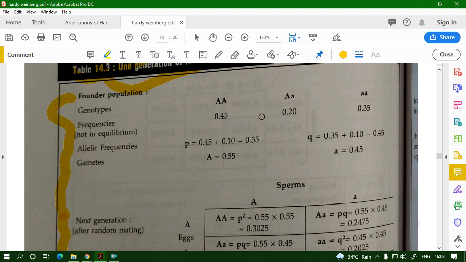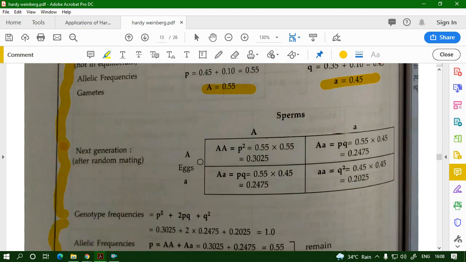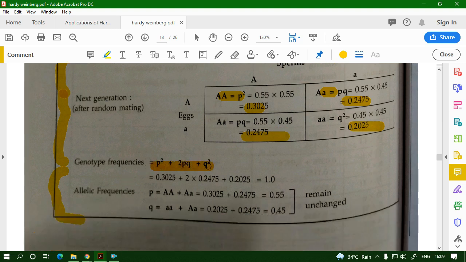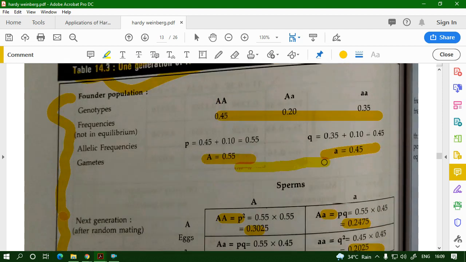Say AA 0.45, Aa 0.20, aa 0.35. It is like this. Allelic frequency you found out 0.55, 0.45. Now in the next generation, for AA, p square you get this value, 2pq you get this value, and for q square you get this value. So the genotypic frequency, if you add, you get this value, that is equal to 1. So now you can use the formula of allelic frequency. It remains unchanged. So this allelic frequency also remains unchanged from one generation to another.